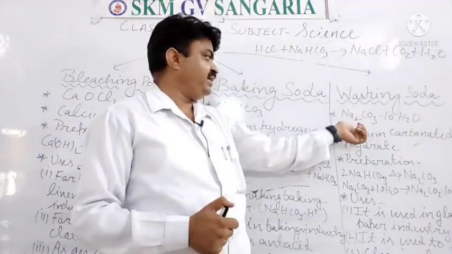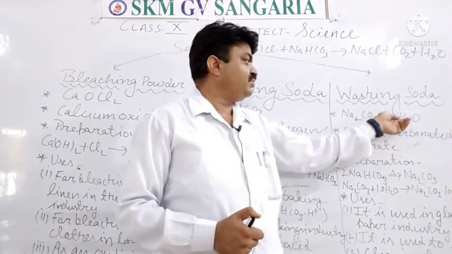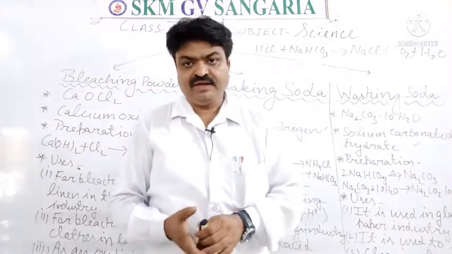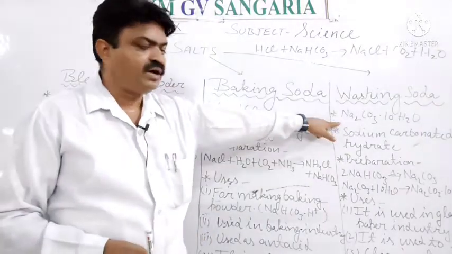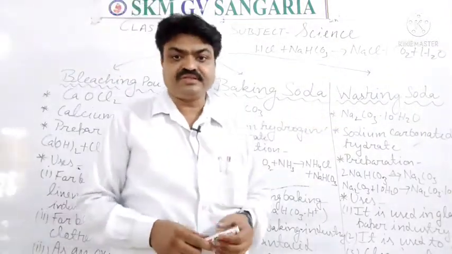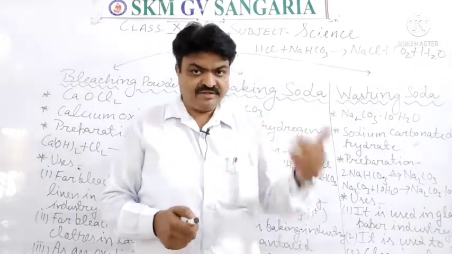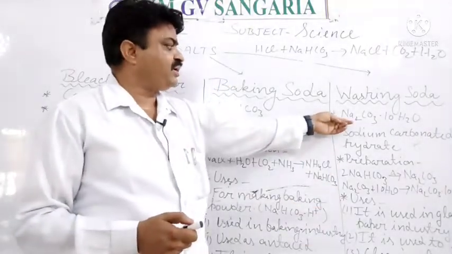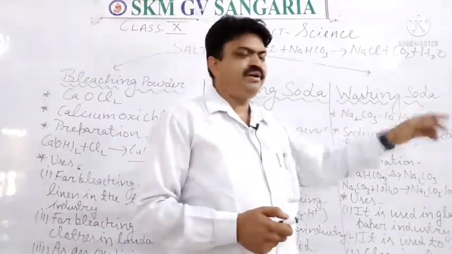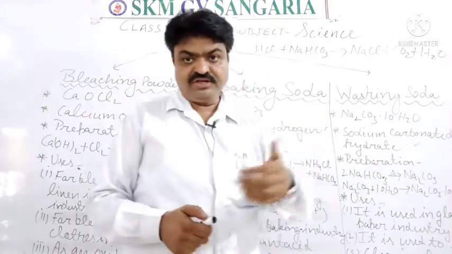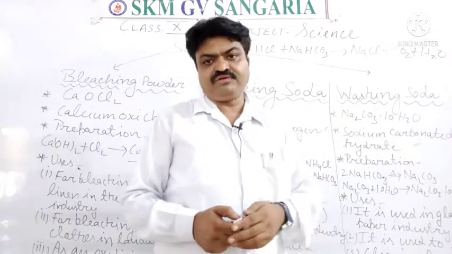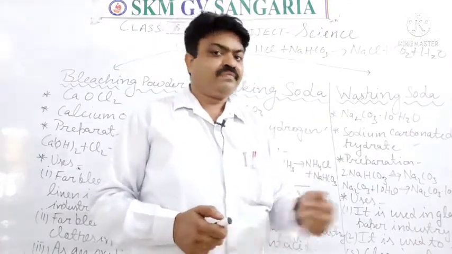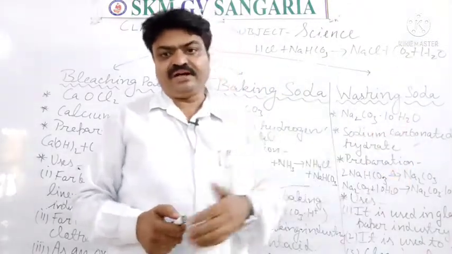So the formula is Na2CO3·10H2O. And what is its chemical name? Sodium carbonate decahydrate. Why do we use deca here, student? Because here 10H2O is found, 10 water molecules, so for 10 we use deca.